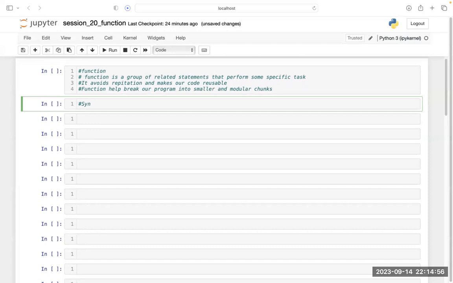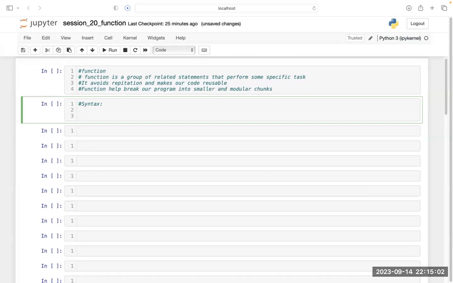Syntax: how the function is written. How are you going to write the function? First, you have to use this def keyword. This is called a keyword, which is already defined inside Python. So whenever you start writing any function, you have to start with def. After def, you have to give one space. After that space, you have to write the name of the function: function_name.